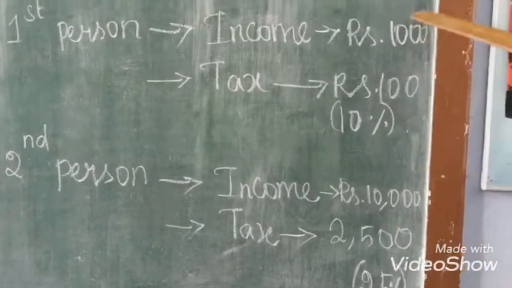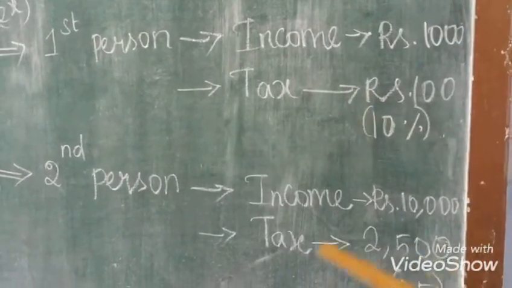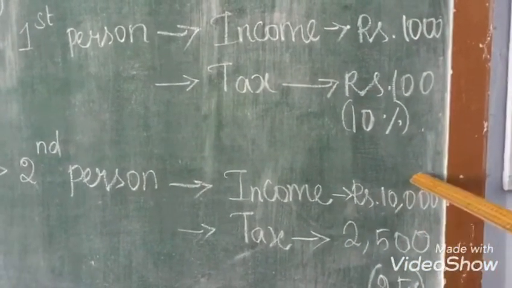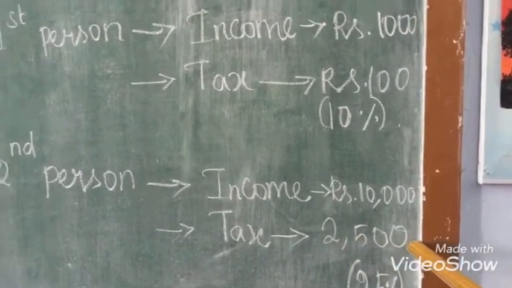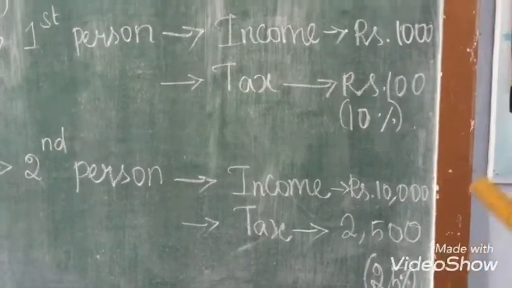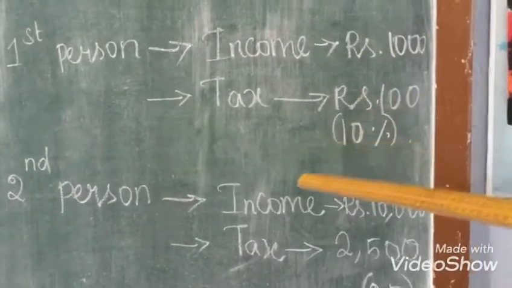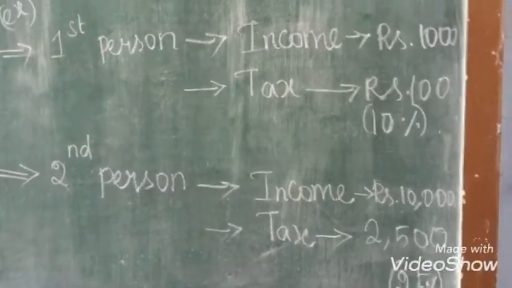So the first person's income is low, so he wants to pay 10% of his income. This person's income is high, so he wants to pay 25% of his income. So the tax amount is rupees 2,500. Clear? So in progressive tax, according to the income, the tax amount will also increase.